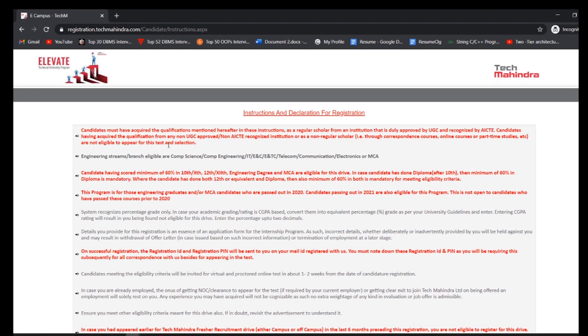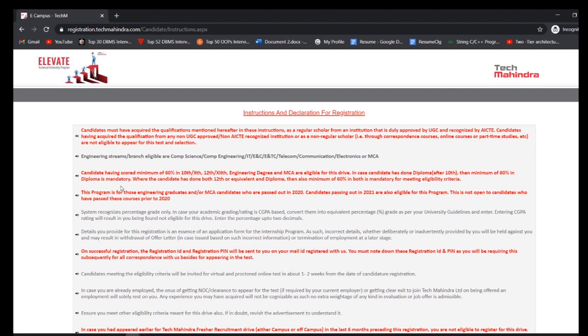Okay, next, you should have a minimum 60% in 10th, 12th, and engineering degree. You have to score minimum 60% in 10th as well as in 12th and as well as engineering degree. Now, engineering degree means till sixth semester, because if you are a 2021 pass out, you should calculate it till 6th semester. Okay. Now, in case candidate has done diploma after 10th, the minimum of 60% in diploma is mandatory.